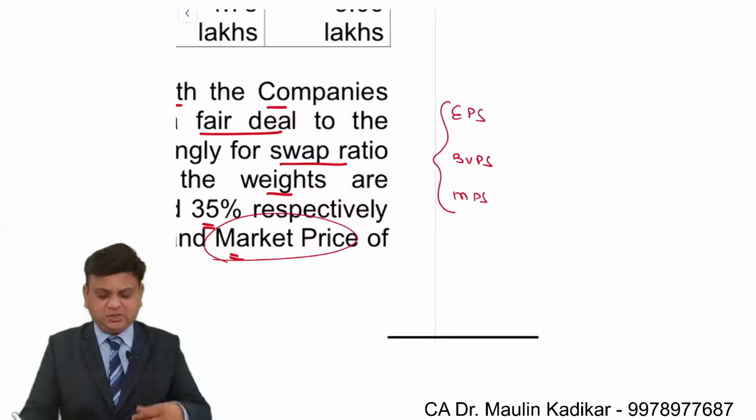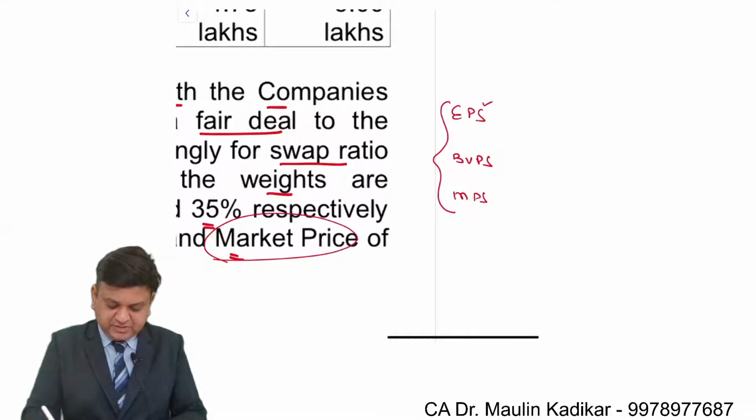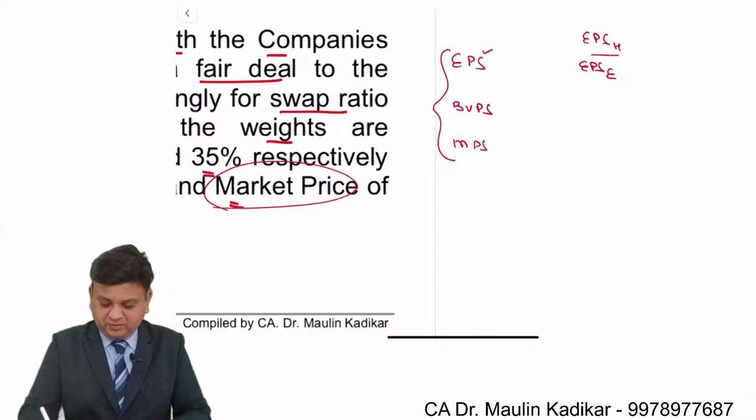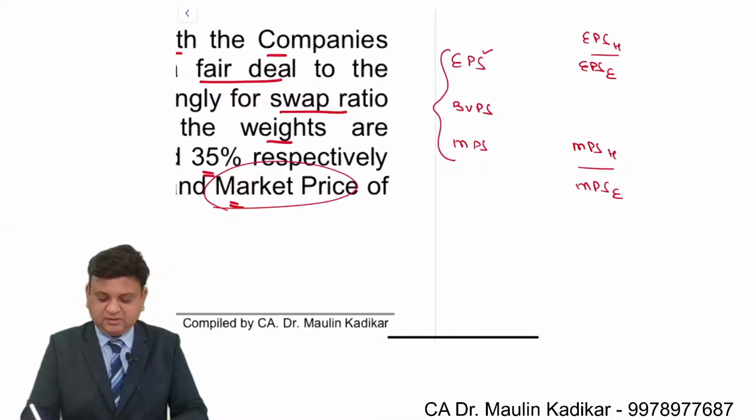Calculation of exchange ratio would be very simple. Based on earning per share, it will be calculated as EPS of the target company, that is Healthy Limited in this example, divided by EPS of the Efficient Limited. From MPS point of view, it is MPS of Healthy Limited divided by MPS of the Efficient Limited.